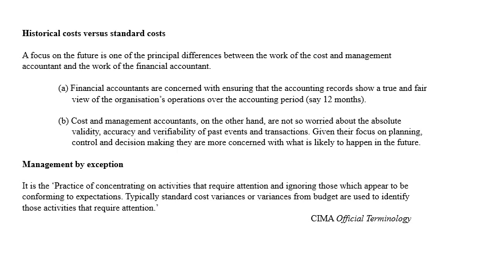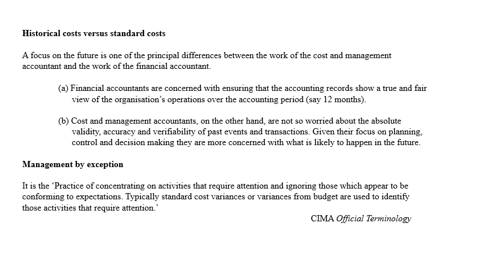I just mentioned management by exception in my previous slide. In fact, it is a practice of concentrating on activities that require attention, because management needs to put their attention where there is a discrepancy, and they don't need to waste their time when there is conformity with the standards.